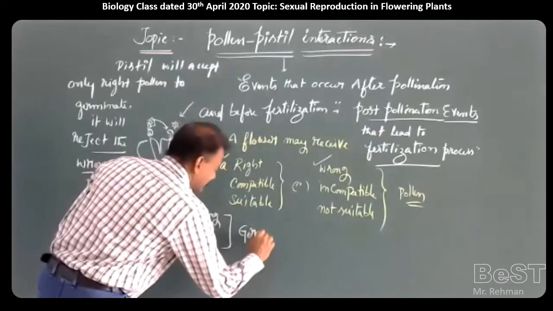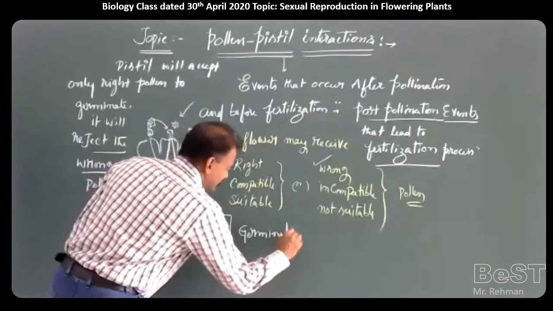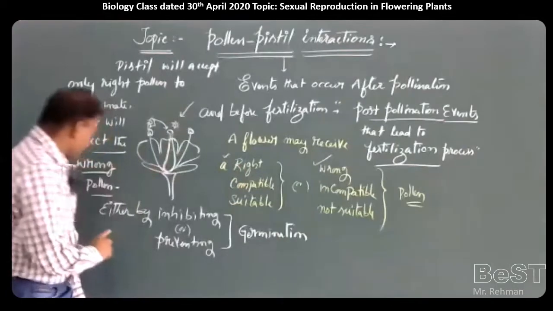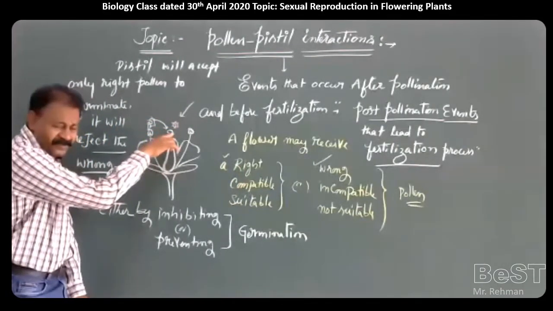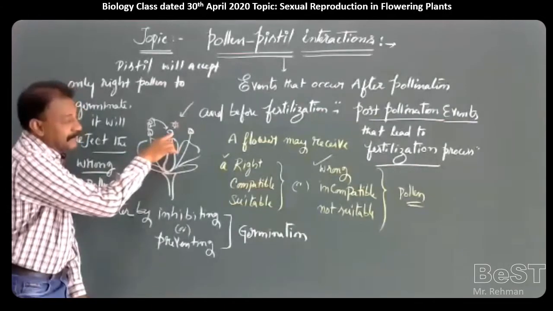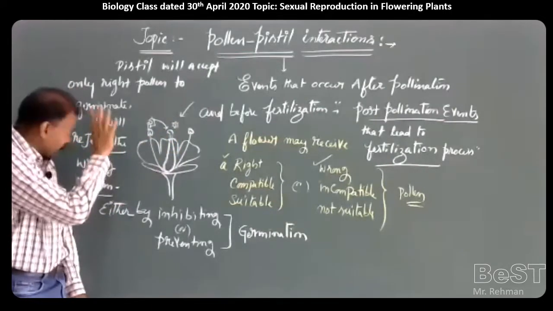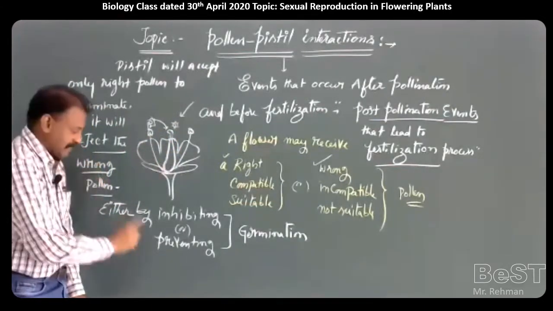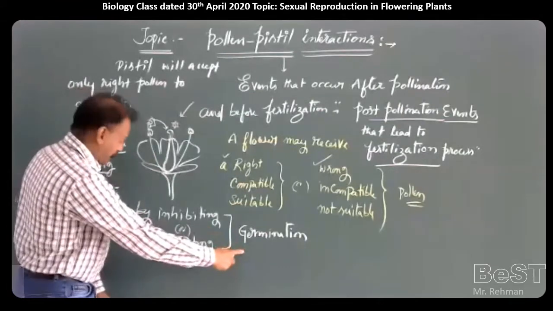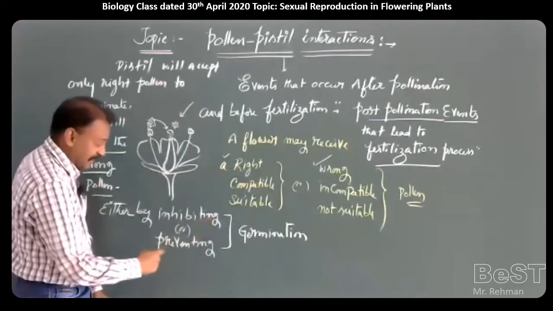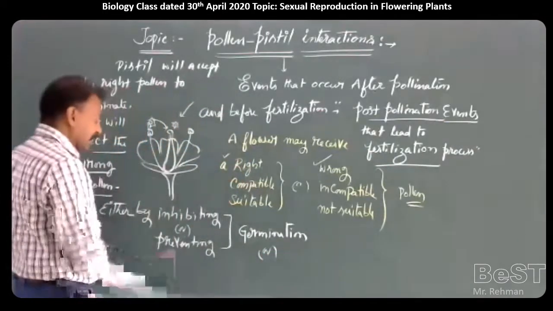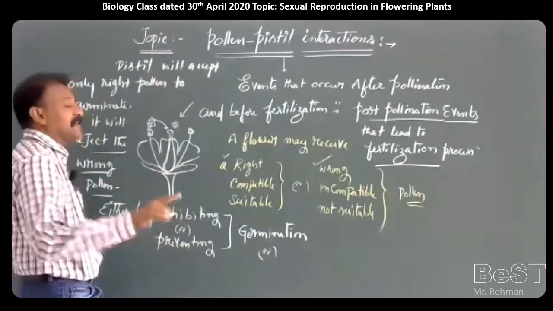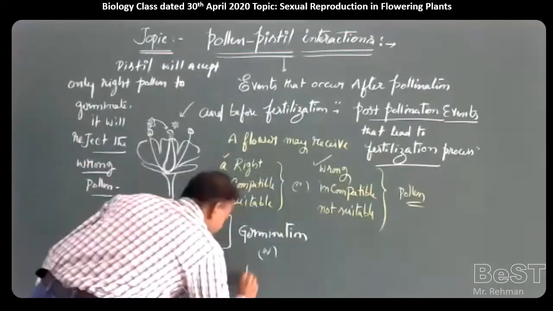So if a wrong, incompatible type of pollen falls on the stigma, the pistil will reject the pollen. It will stop germination of the pollen either by inhibiting or preventing the germination, or by inhibiting or preventing the pollen tube growth.